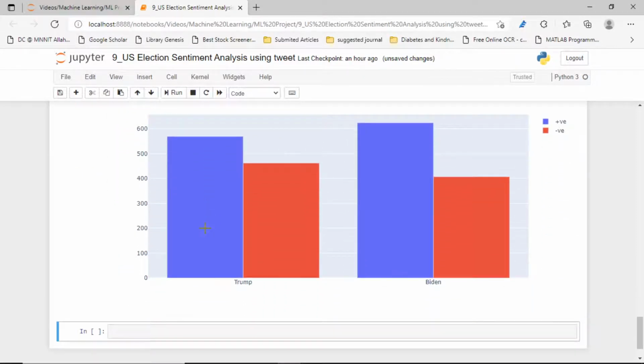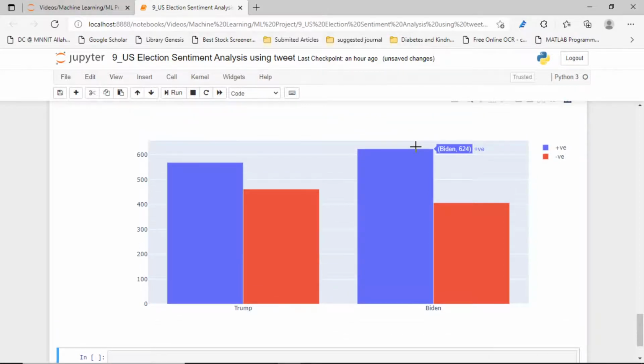Now guys, you can see this is Trump, this is Biden, and the blue one is for the positive sentiment, and the red one is the negative sentiment. You can see here guys, Trump is 569 and Biden is 624. So from that analysis you will understand the market sentiment of that tweet data. Biden has more positive sentiment than Trump. Okay, I think you will understand from that analysis.